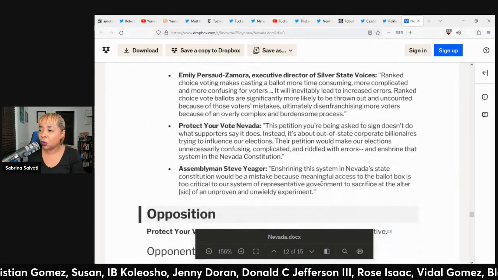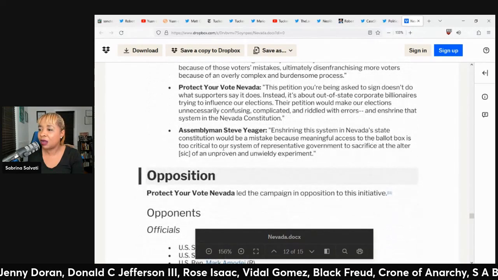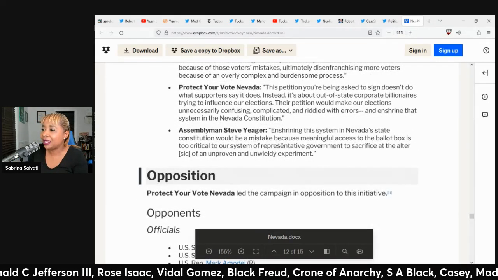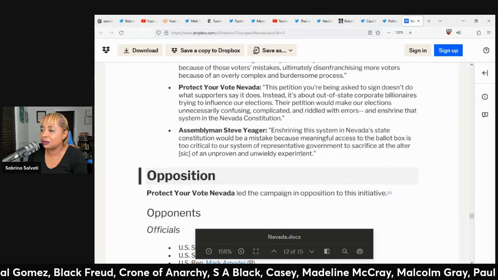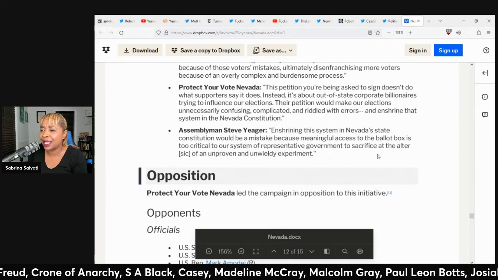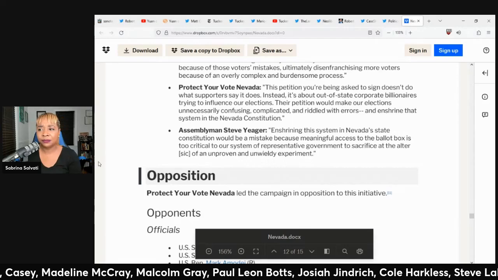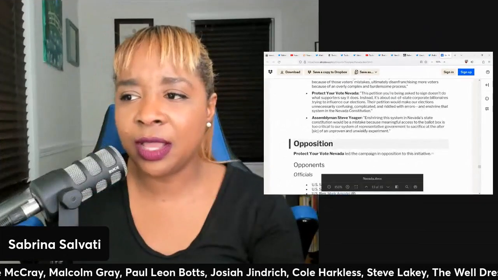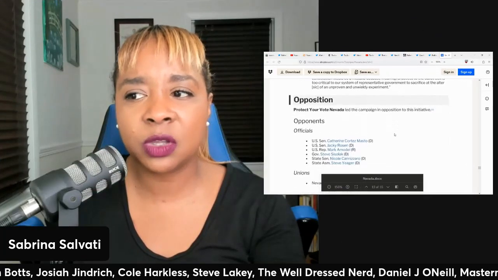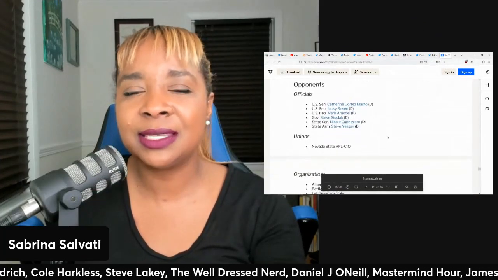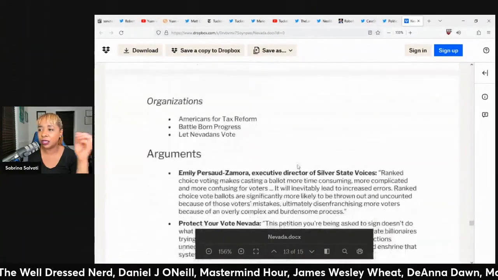One of the arguments was enshrining this system in Nevada's state constitution would be a mistake because meaningful access to the ballot box is too critical to our system of representative government to sacrifice at the altar of an unproven, unwieldy experiment. They're actually talking about representation, but they only want certain people to be represented. That doesn't make any sense. They just knew it would hurt their bottom line. That's what this is really about.